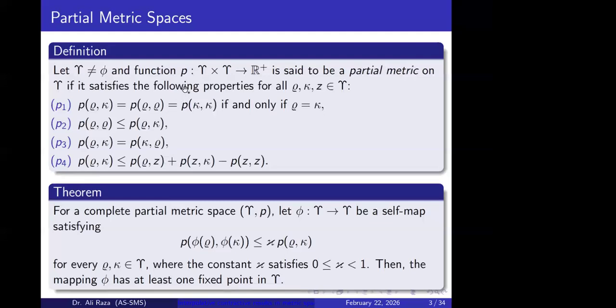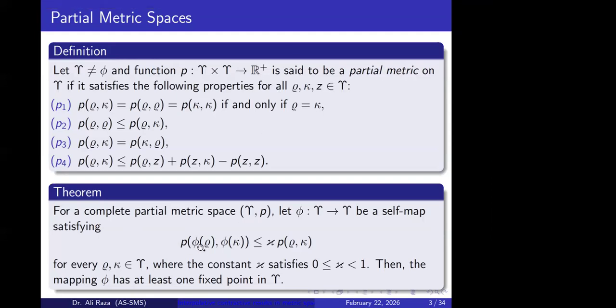If we take D as our ordinary metric, instead of this partial one, it appears as a special case of this partial type of structure. Then they developed results for these partial metric spaces. Here is the analogue of the Banach contraction principle.